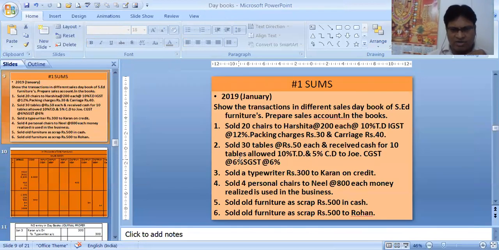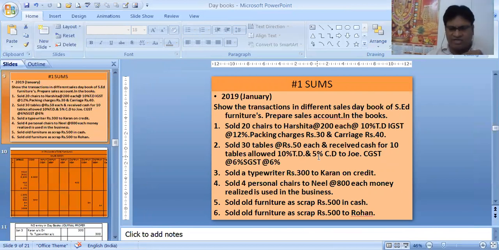Let's understand the next one. Before doing the next one, over here 10 tables are sold in cash. Now 10 tables is 50 into 10, 500. And there's a trade discount of 10%, so 450. And then there's a further cash discount of 5%. The 5% cash discount will be levied after the trade discount is given.